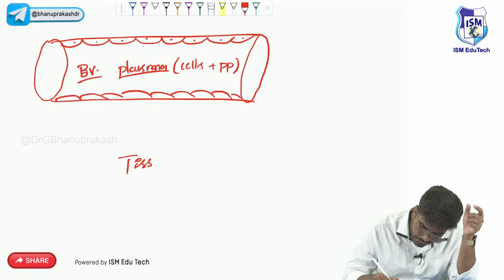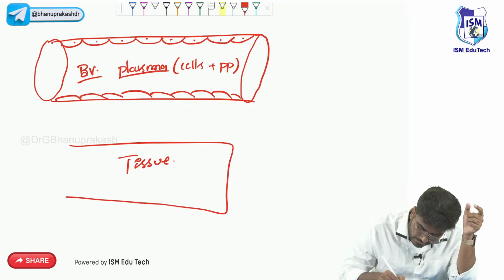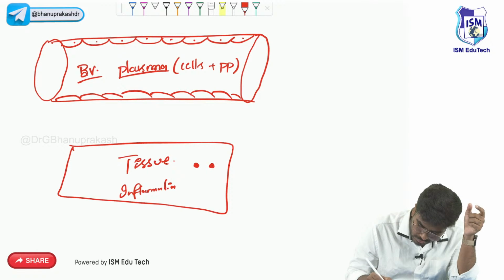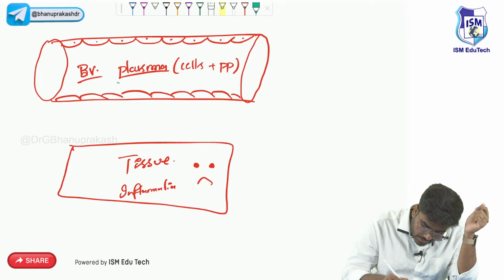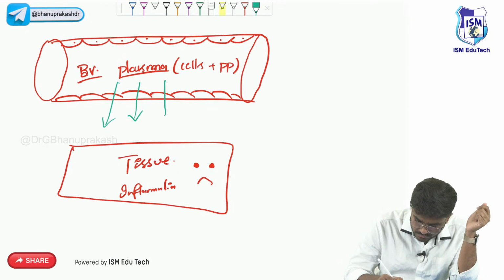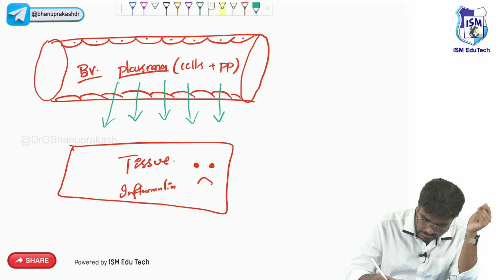Let's take the tissue here. This is the tissue where inflammation is happening. Now all this plasma, the fluid component, is coming to the tissue.